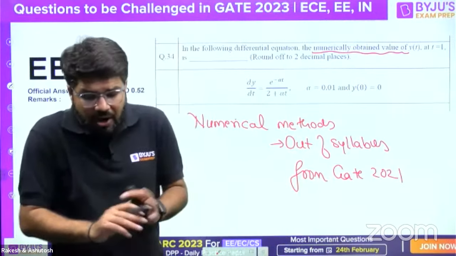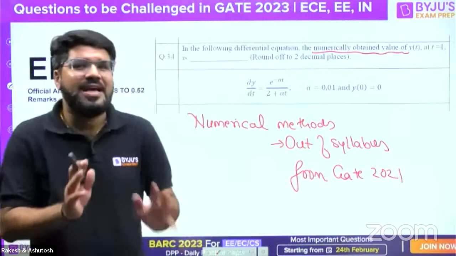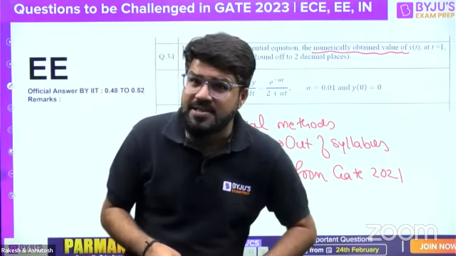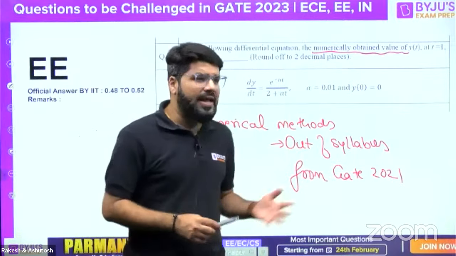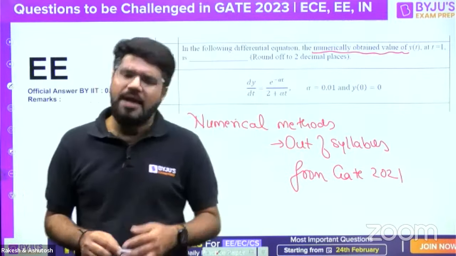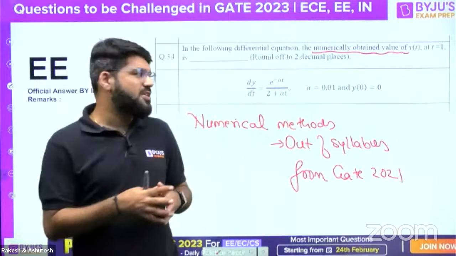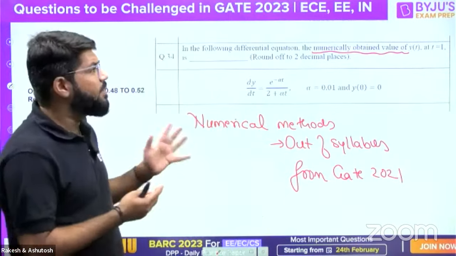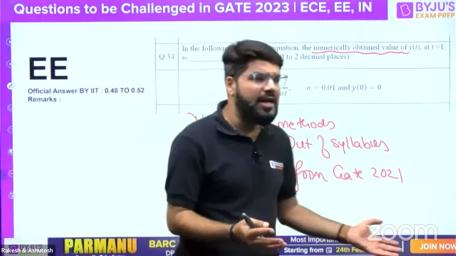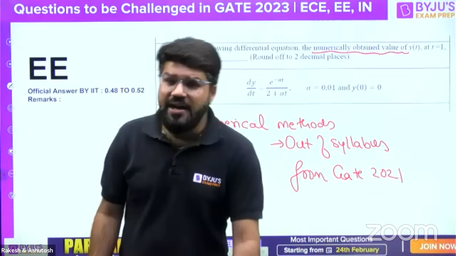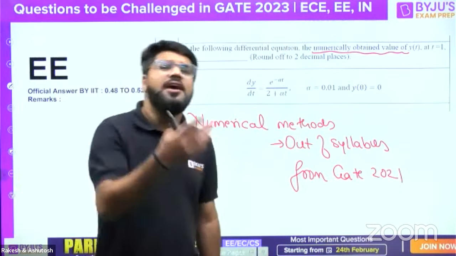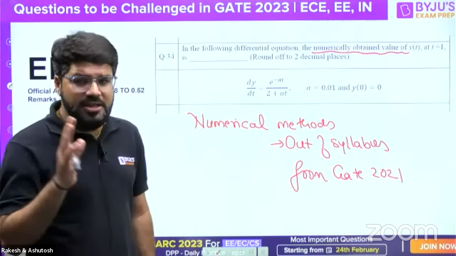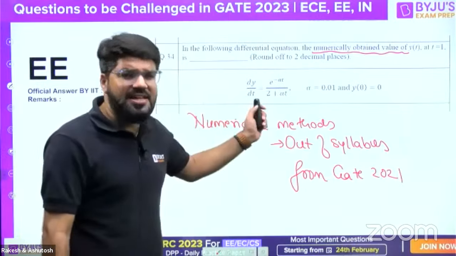Now, we are not really sure whether IIT will agree, because we can only challenge IIT, we can only request them, but the ultimate decision will be theirs, right? So, 90% they should agree. It has happened before too, very rarely, but it happens. So, guys, if you all post it as a challenge, maybe they are definitely going to expect this, because when it is not in the syllabus, and there are already so many things to study, why will a student focus on out of syllabus? It is by chance somebody had already studied this for any other exam, so they remember it. Okay, so actually it is out of syllabus. So this question can be challenged. Otherwise it is very simple.